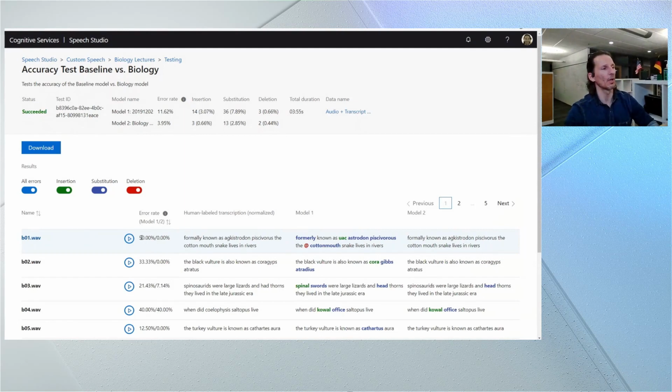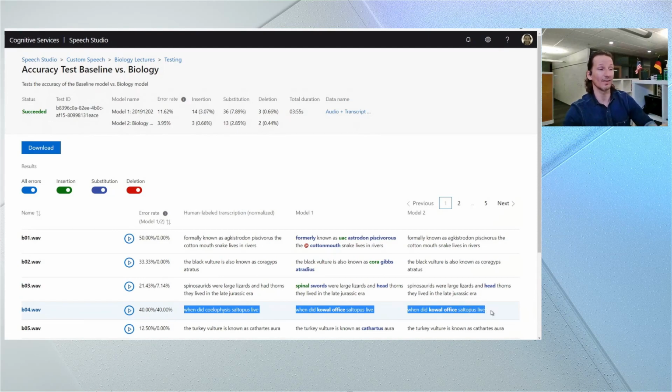In the first example, the baseline model had a 50% word error rate, or half the words wrong. The newly trained model, 0% word error rate, or perfect recognition. And as you go down here, you see other examples. Let's go to the fourth example. There you see both models had the same word error rate. So this might be an instance where I might go in and take a little bit of this very specialized terminology and update that in the model and train the model one more time.